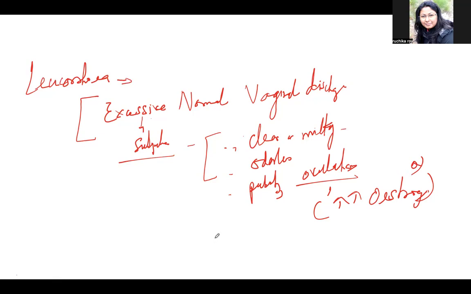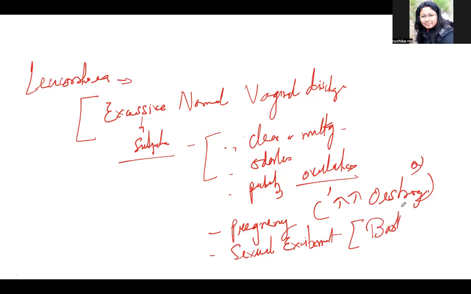Okay. And also during pregnancy, and during sexual excitement, due to the abundant secretion from the Bartholin glands. This is another important MCQ.